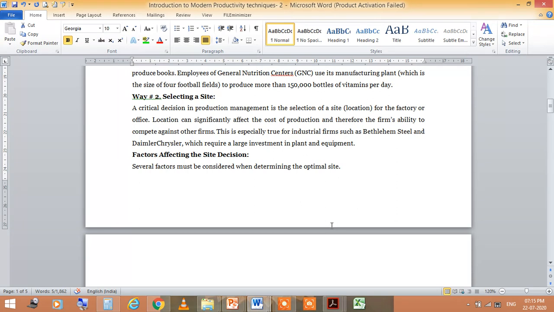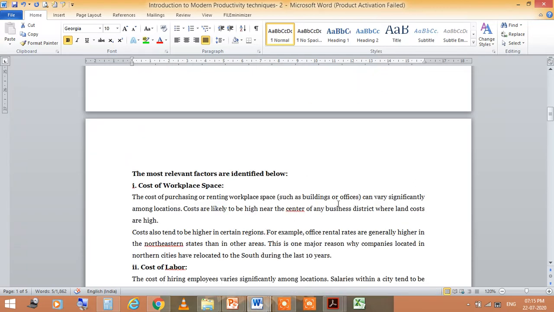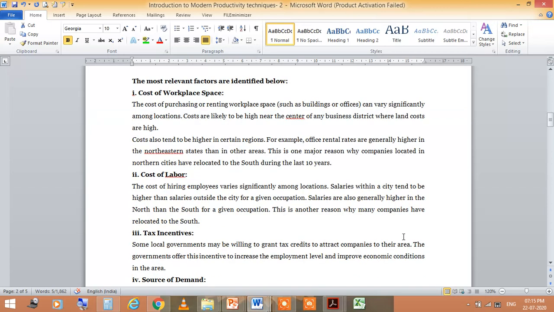Now there are some factors which affect site decisions. The most relevant factors are identified below. First is the cost of workplace space, meaning the cost of purchasing or renting workplace space can vary significantly among locations.